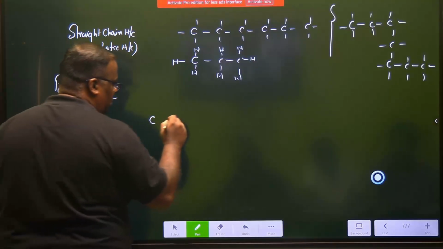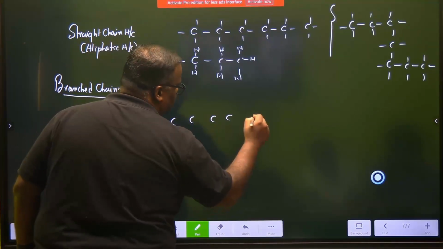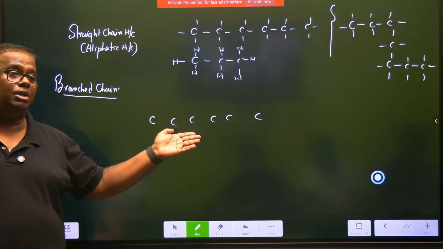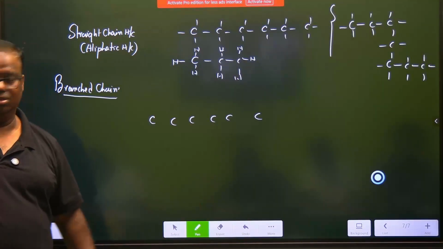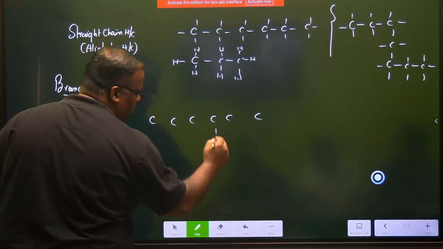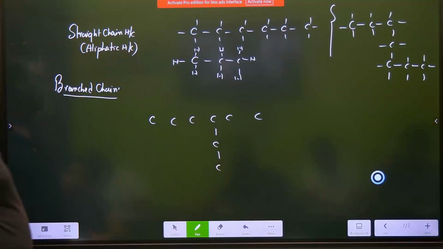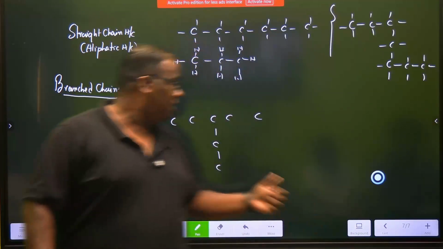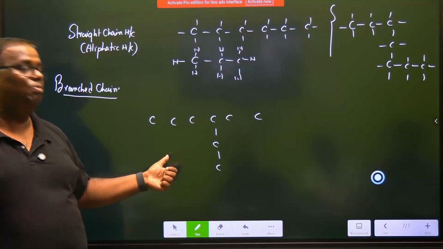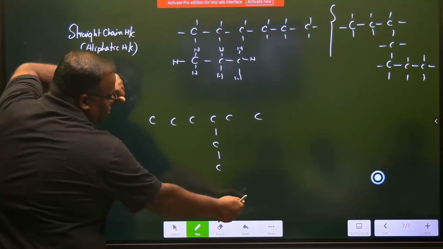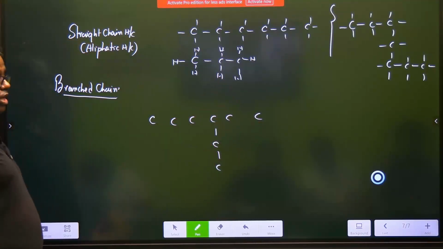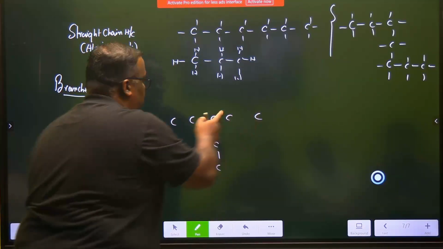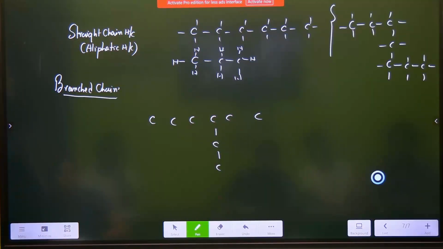Branch is interesting. You have a straight chain. From the straight chain, any of the carbon, another branch will come out. Another branch comes out. Sir, how is this different from this? This can be made into a straight one. This cannot be made straight one. Where will you make it straight? If you pull it from these two sides, this is the branch. So this is called a branch chain.